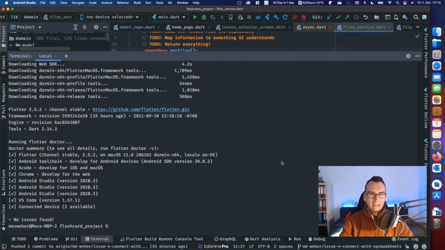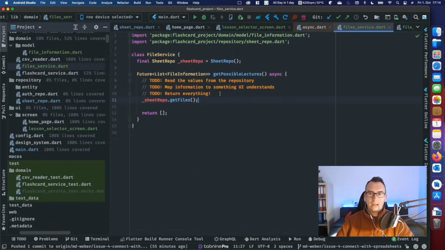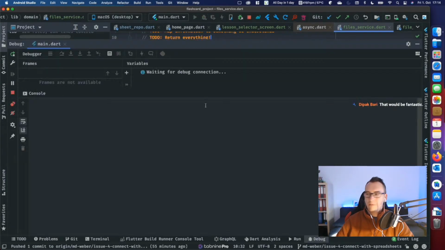Okay, but in the meantime, Flutter upgrade was successful with 2.5.2 with our newest infos, and now if I select the right device again, we should be able to run.